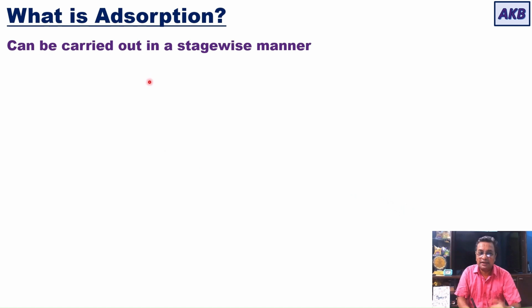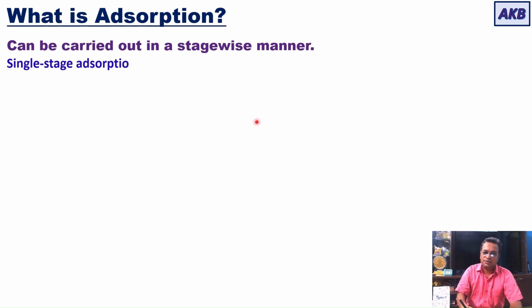Now let us understand how you can carry out this operation in the chemical industry, on an industrial scale. It can be carried out in a stage-wise manner. That means the adsorbent phase and the fluid phase will be contacted in stages. If you are using a stage-wise operation, then it could be a single stage adsorption, where the fluid phase and the solid phase are contacted in a single stage.